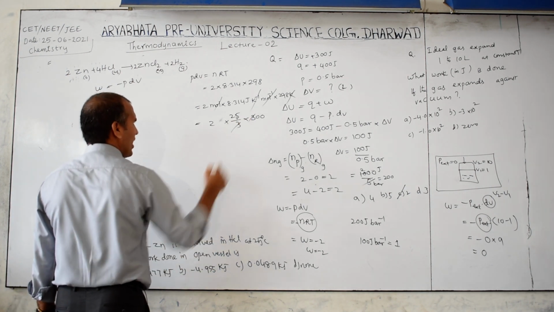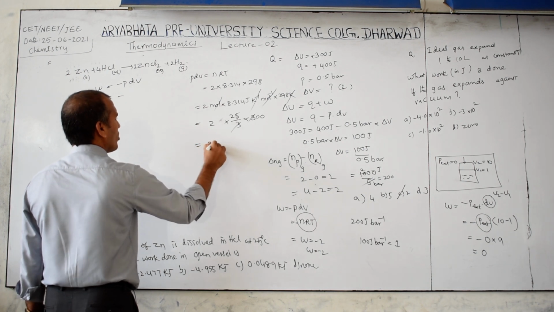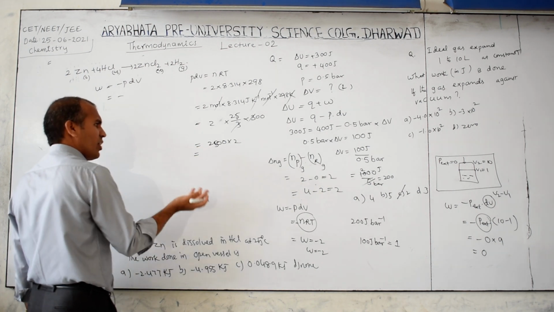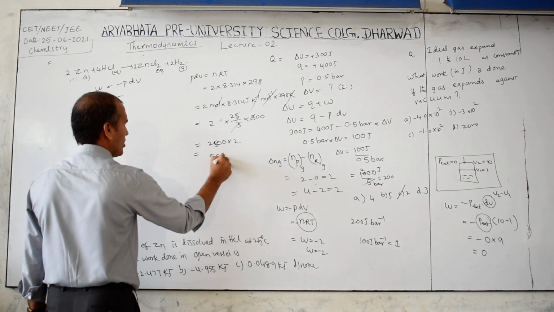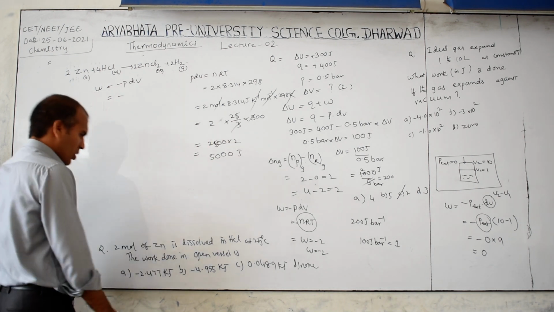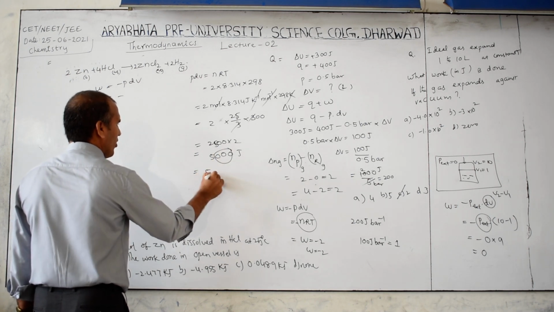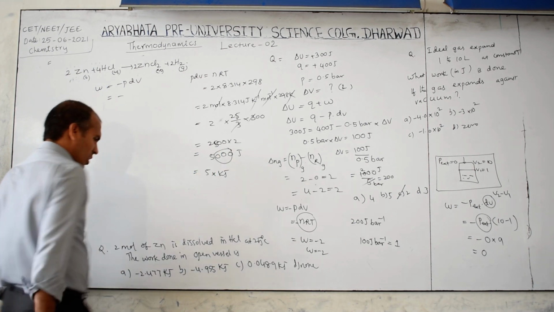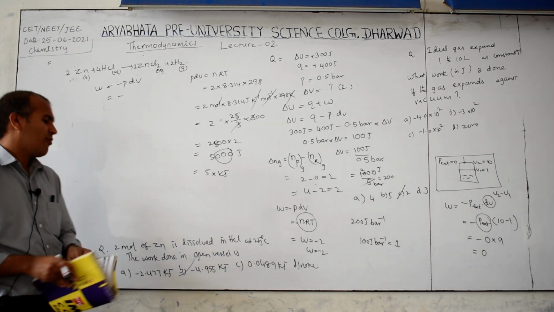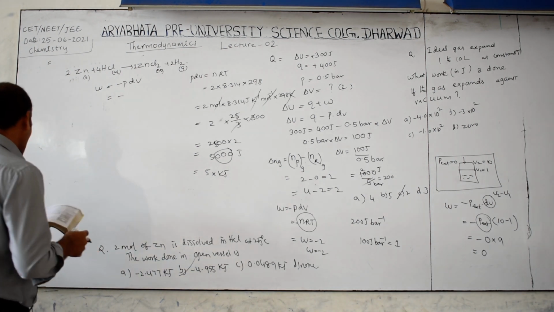Then these three cancel, then this is 200 and this is 25, otherwise this is considered 2500 into 2. 25 into 2 how much? Nearly 50, and this is 2 zeros, and here the unit is joule. Therefore, this can be represented as kilo, so 5 kilojoules is there. Nearly which value is there? 5. Then B option is there. Like this we can answer roughly, because rough calculation is very, very important. Okay. Next,